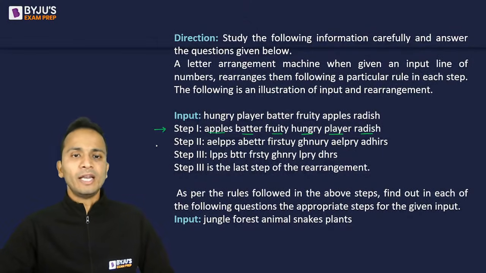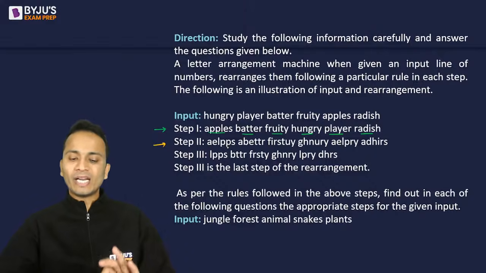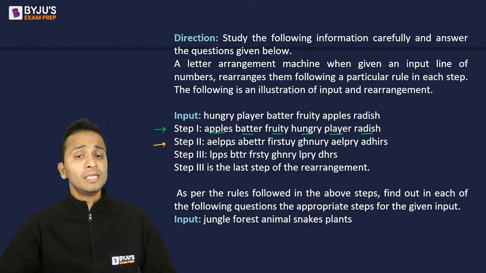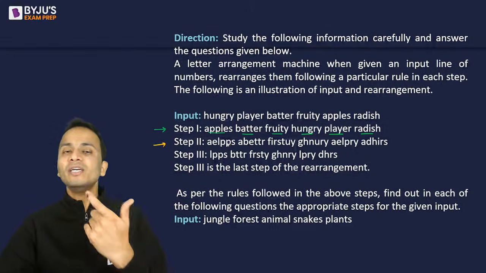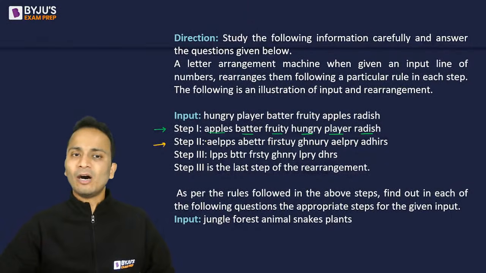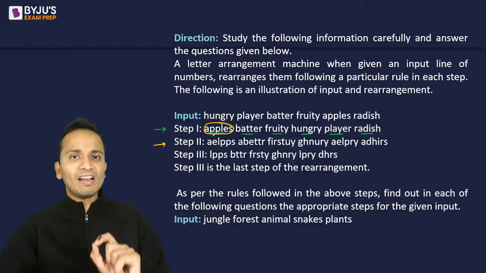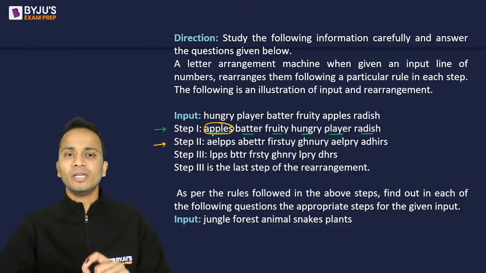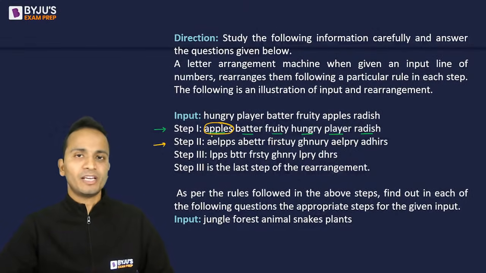All right. Now let us talk about step number 2. From step number 1 to step number 2, what has happened? In step number 1, the words were arranged in alphabetical order. Now in step 2, we have considered every word separately and the alphabets of a particular word are arranged in alphabetical order.